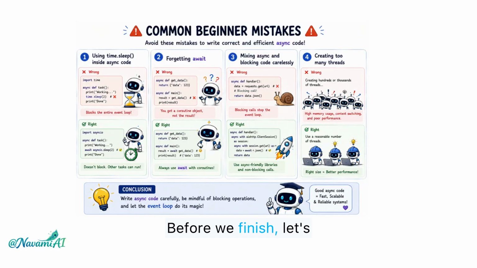Before we finish, let's talk about four mistakes almost every beginner makes. First, never use time.sleep inside async code because it freezes the entire event loop. Use await asyncio.sleep instead. Second, don't forget await, otherwise your coroutine won't run properly. And avoid mixing async code with blocking libraries or creating too many threads because that can make your application slower and harder to manage.